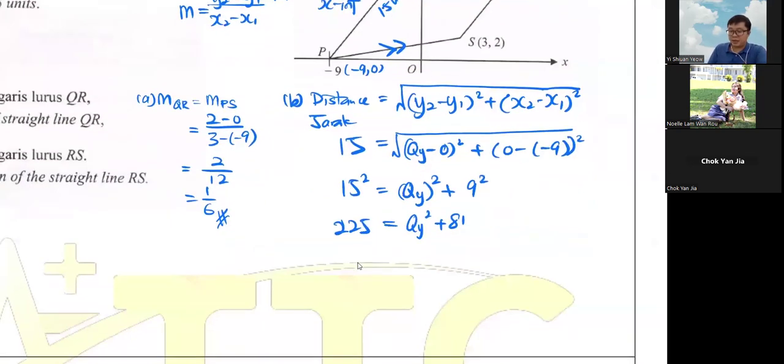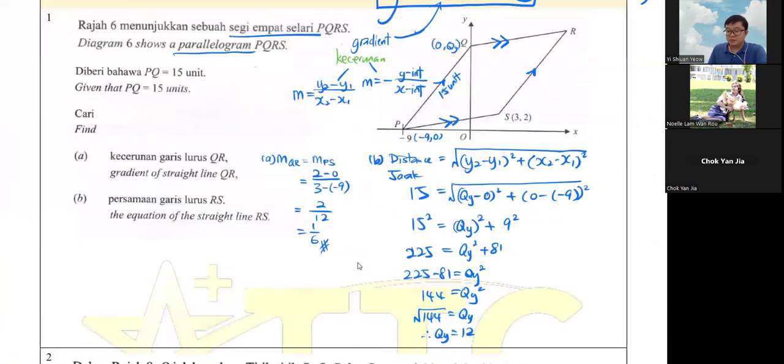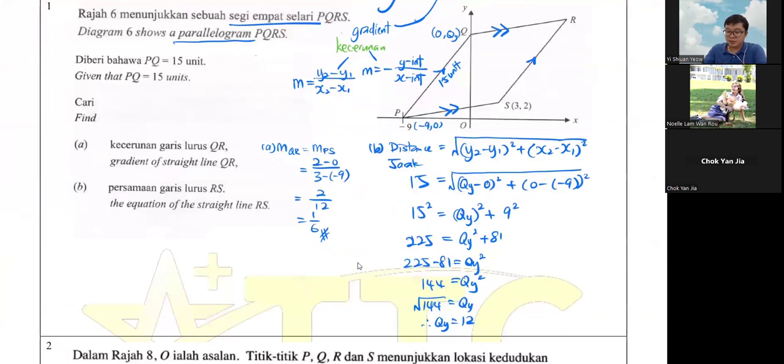225 minus 81 equals qy squared, so that is 144. Wait, where's my square root? Oh yeah, the square is still here, sorry. Then take the square root. Therefore, my qy equals 12. So Q is 12. There's no space already, so I come back here, sorry.